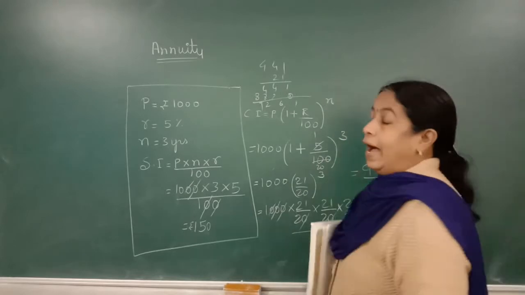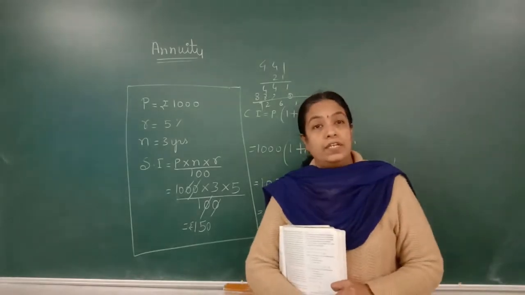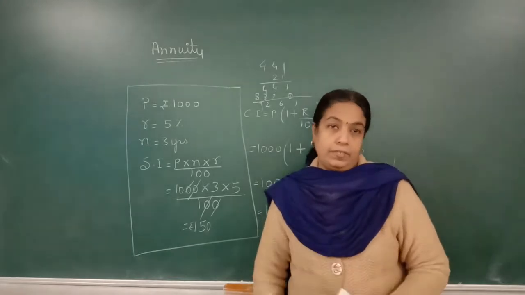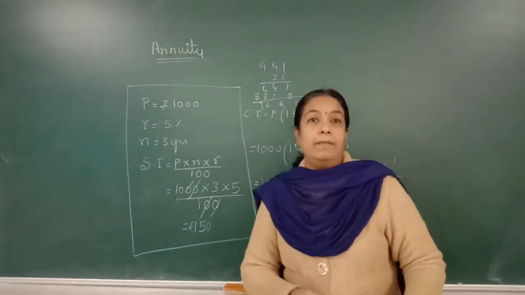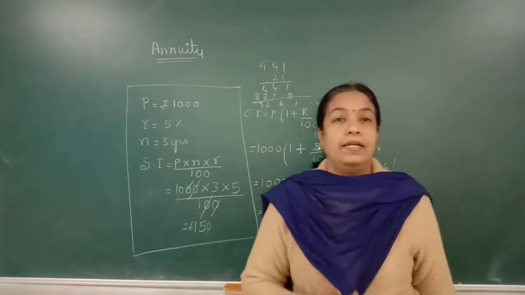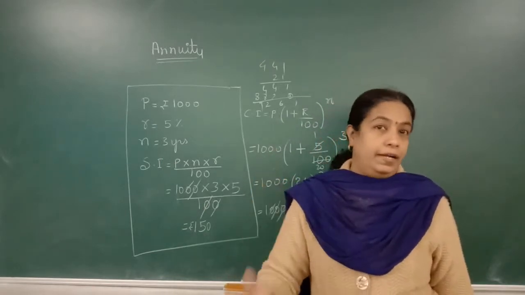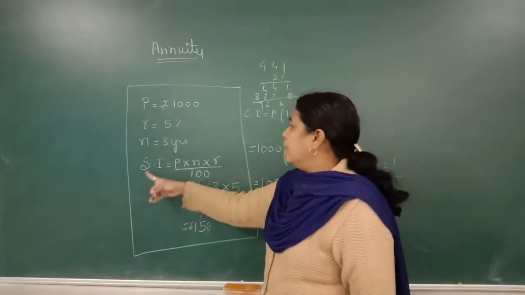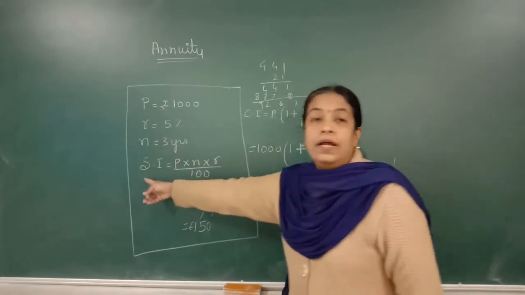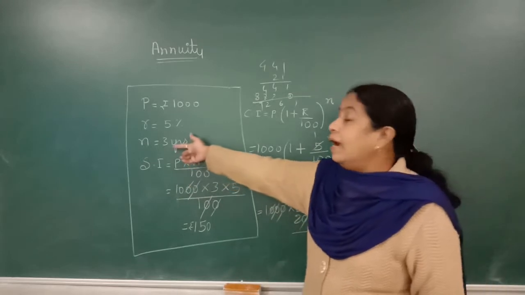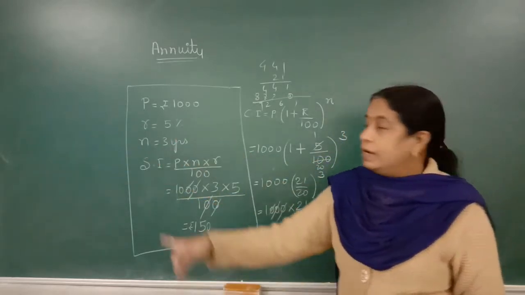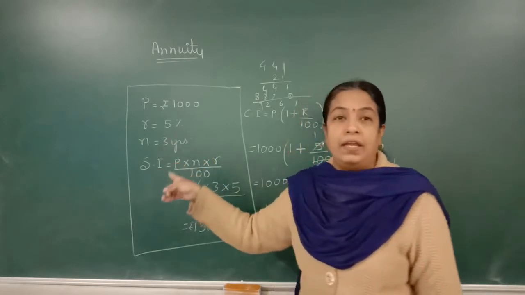Now, why is compound interest always greater than simple interest? Wherever we get interest through compound interest, that is always greater than simple interest. Why? Here, the interest is calculated directly at the completion of your period, that is, at the completion of 3 years.